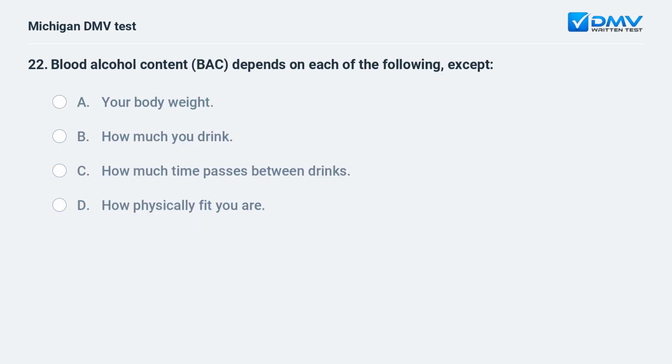Blood alcohol content (BAC) depends on each of the following except: A. Your body weight. B. How much you drink. C. How much time passes between drinks. D. How physically fit you are.